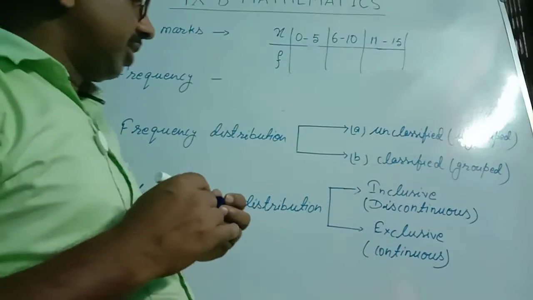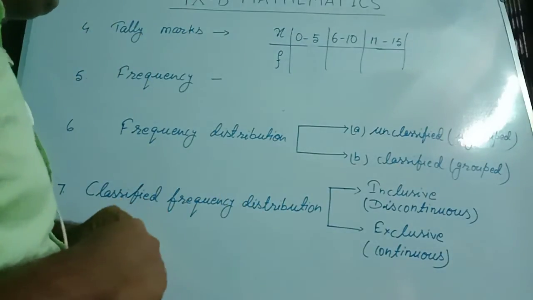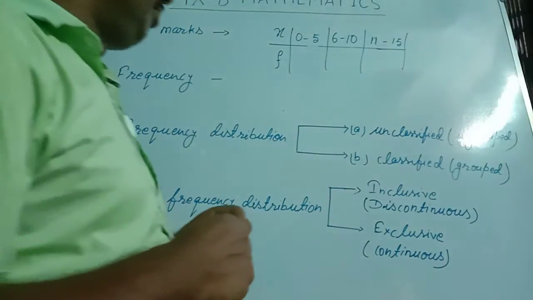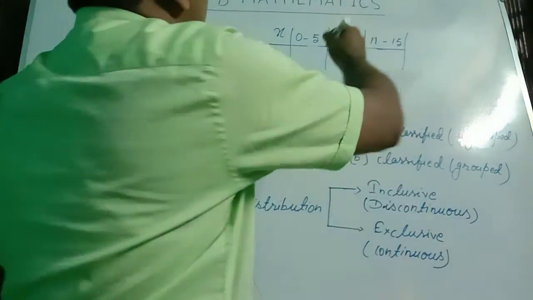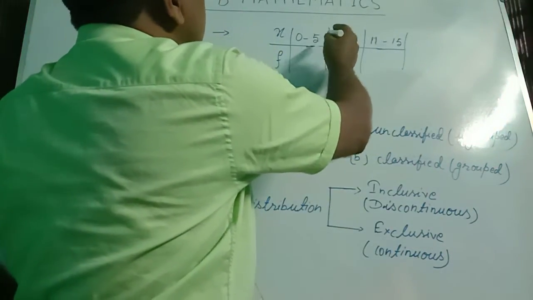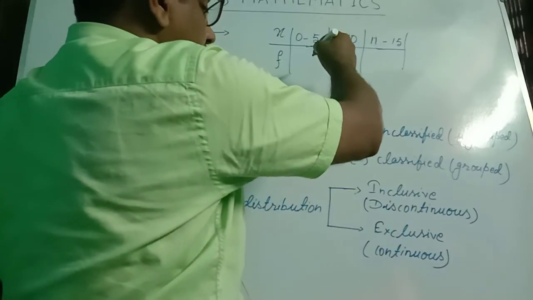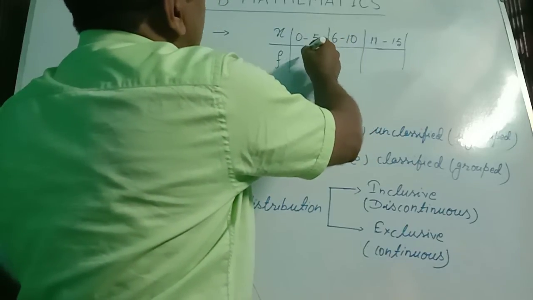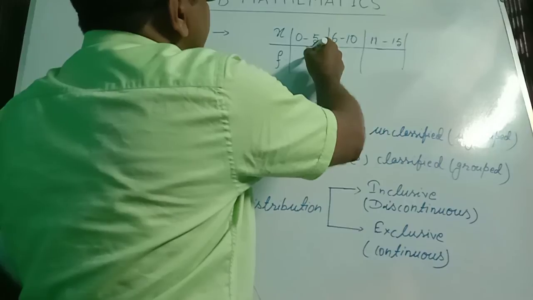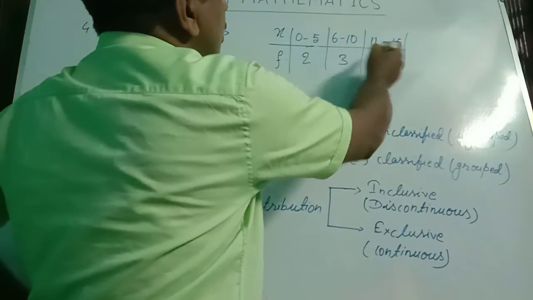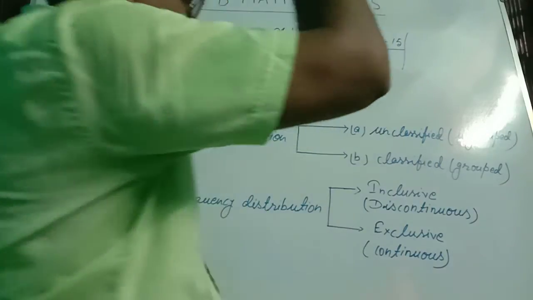And for that we distribute the frequency, suppose 2, 3 and 0.